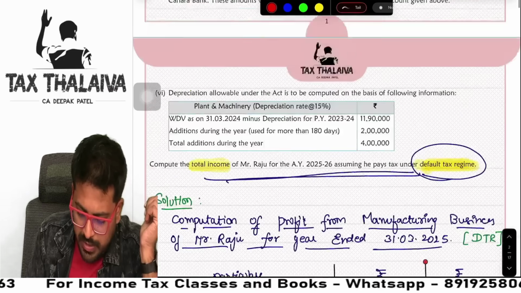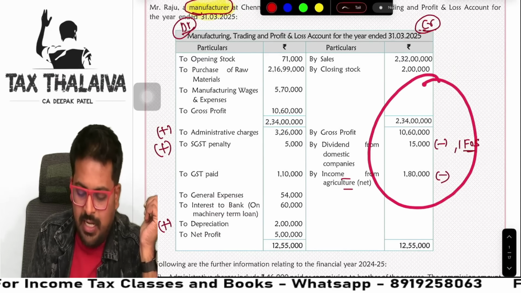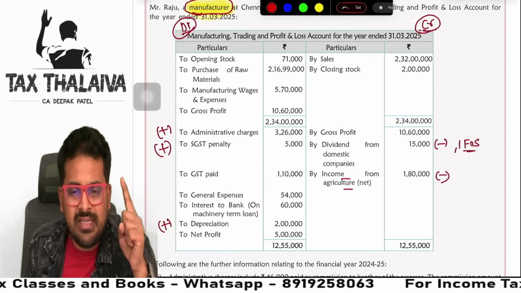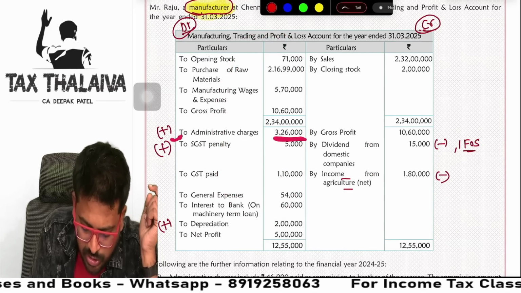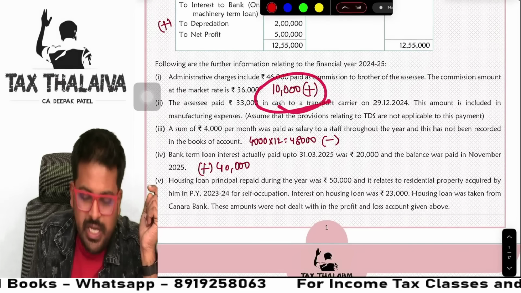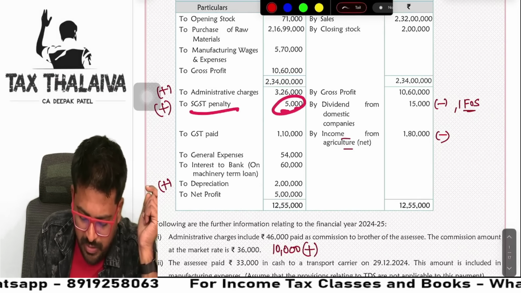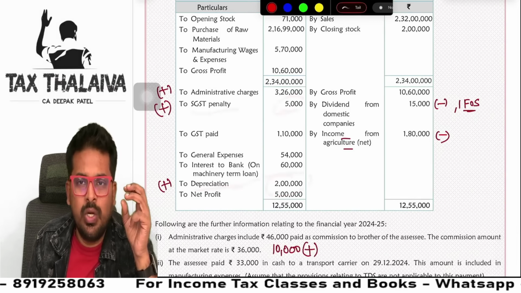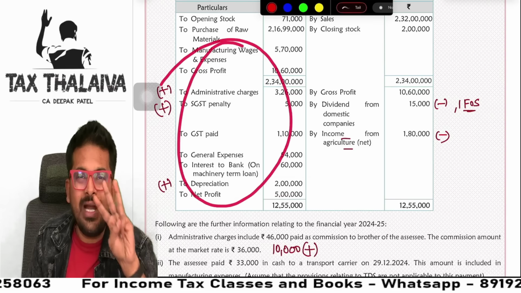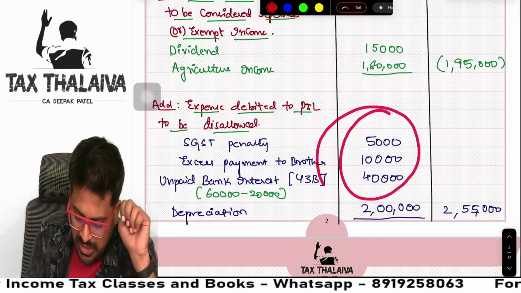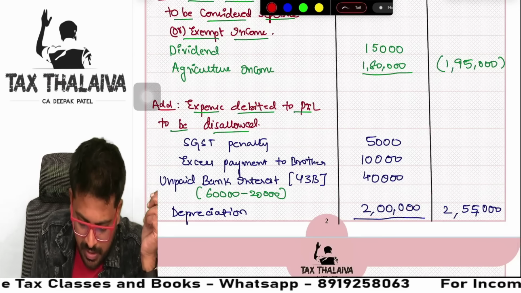Next, we are done with this side. We will come to this side of information now. The first thing we are looking at is the 10,000 administrative expenses which we need to add. We will add that. Next, SGST penalty 5,000, depreciation 2 lakhs. Only these items we have here. Only 3 items I need to add back. See here, I will not miss anything. Only 3 for information, whatever is given here.